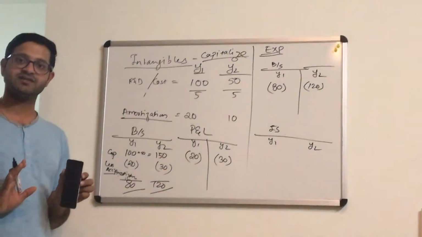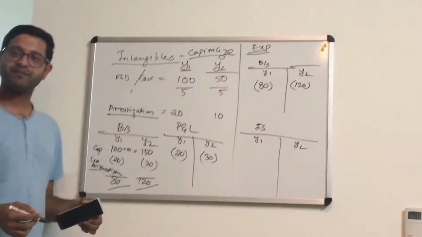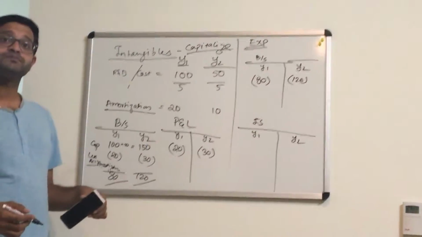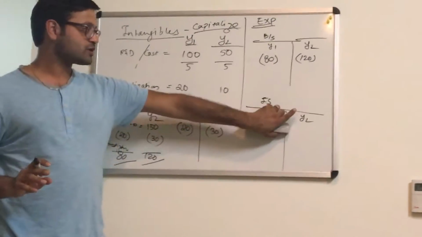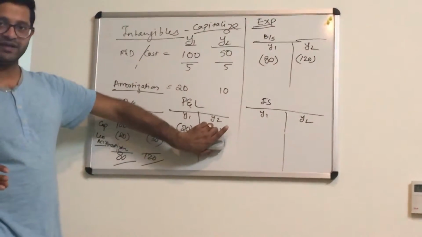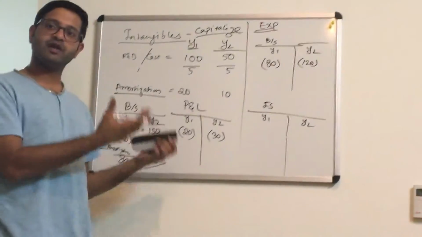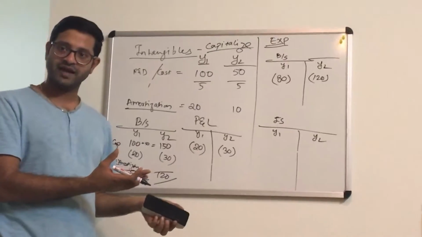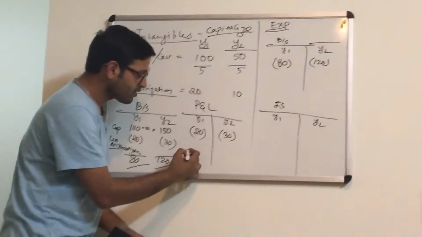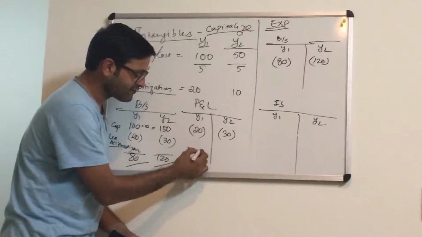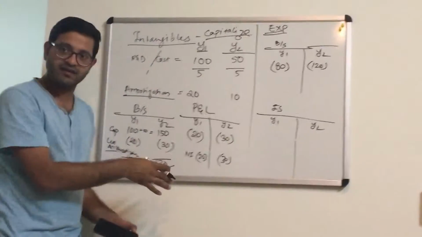Understanding the impact on the balance sheet. Now coming to P&L, what is my impact? 100 rupees loss, expense. The profit will go down by 100. Again, here also I'm starting from a P&L account that has already been given. So let's say the net income is plus 20, plus 30, and my net income will also be minus 20 and minus 30.